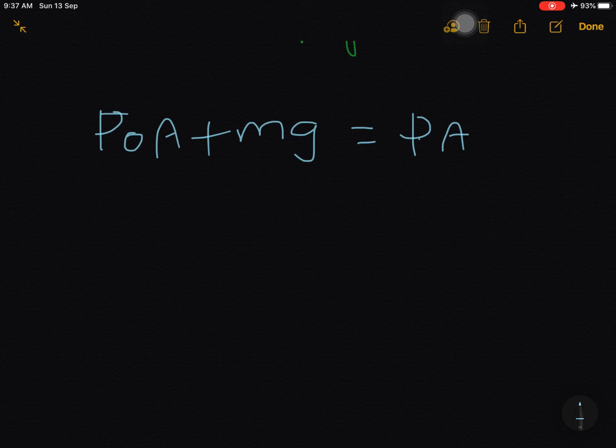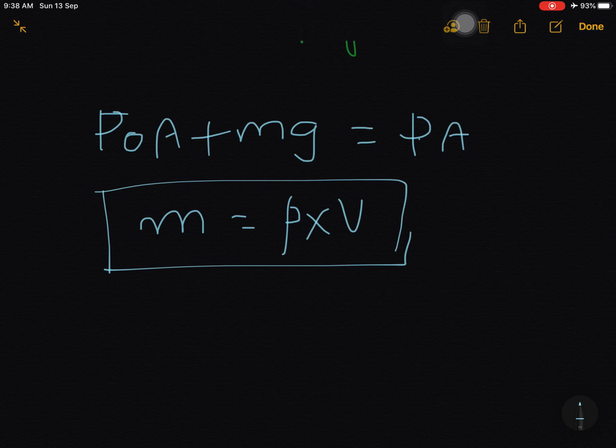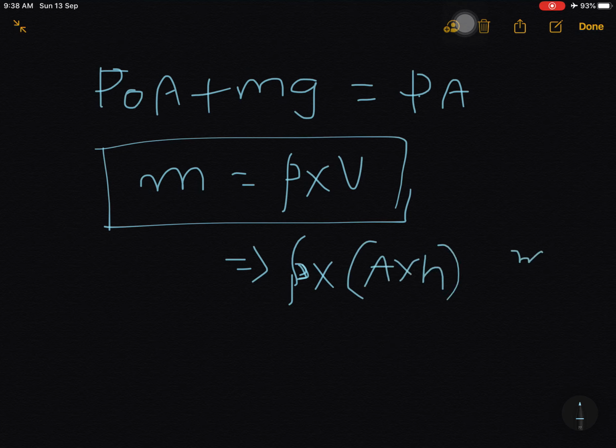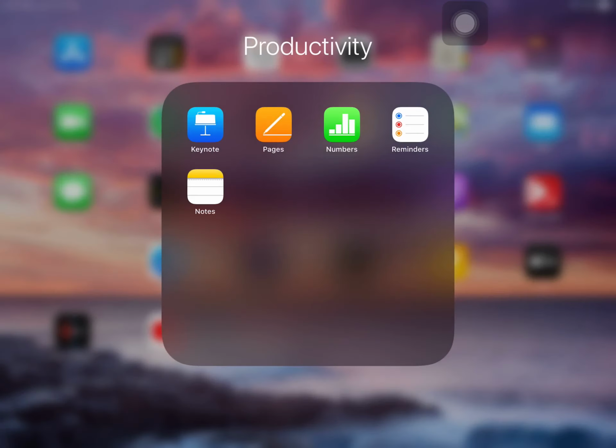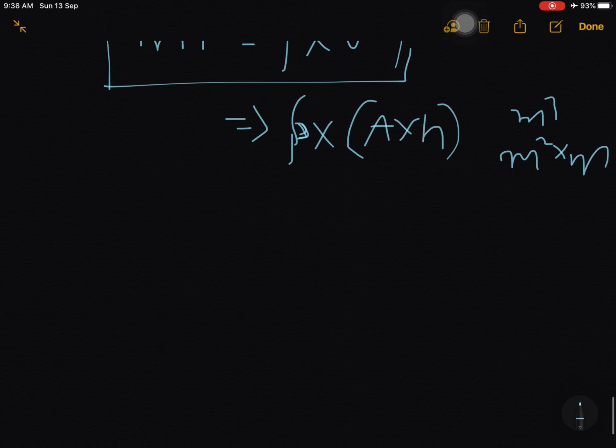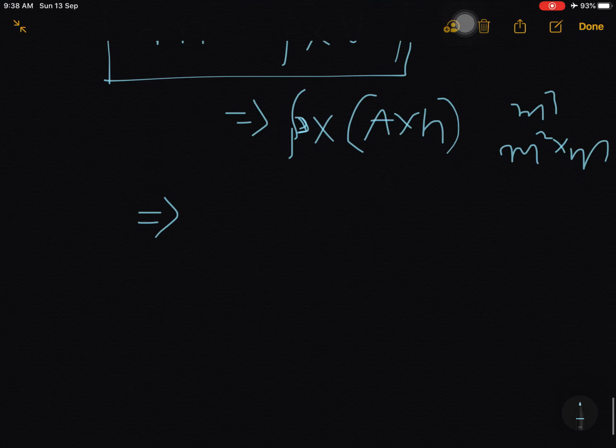Okay, and we know that mass is equal to density into volume. Volume is equal to area into height, meter square into meter. Just substitute that.